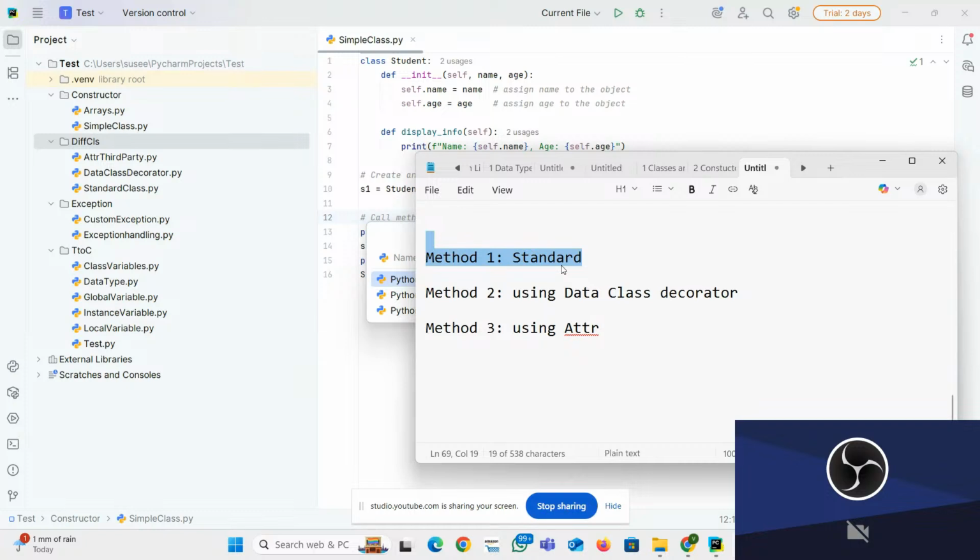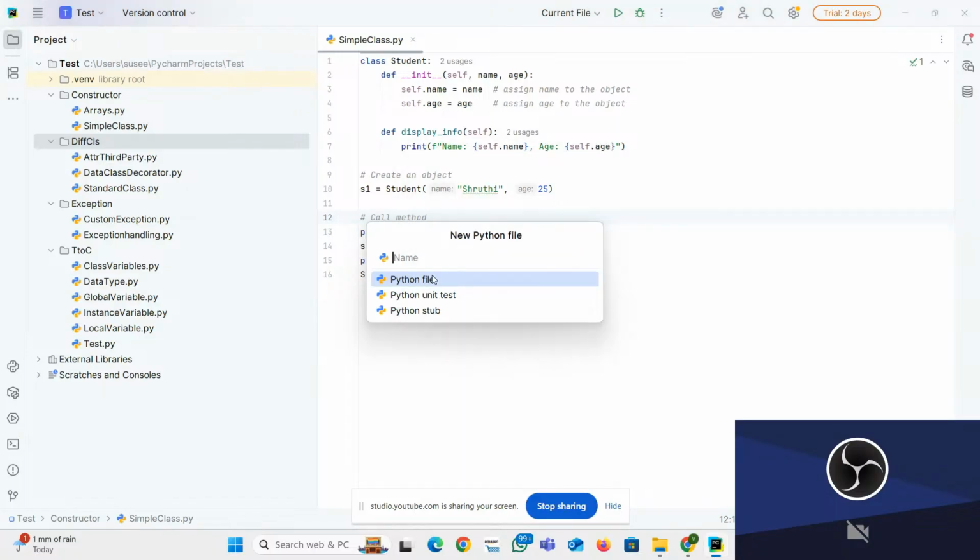I'm going to explain method one right now. At the same time, I'm going to teach about the data class decorator as well, and attrs as well. This is a very, very short and simple method. If you understand this, this is the standard method. Now let's learn about method one, how to create that. We go and create the class.